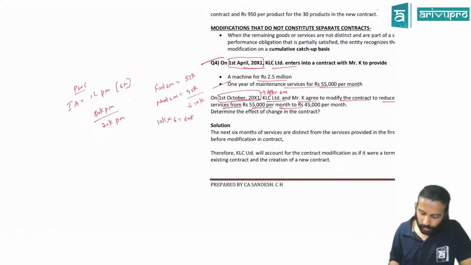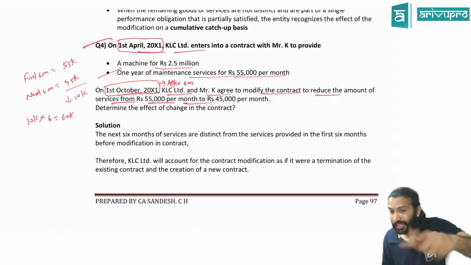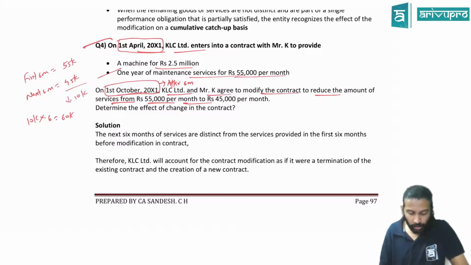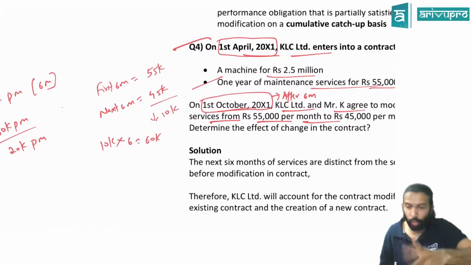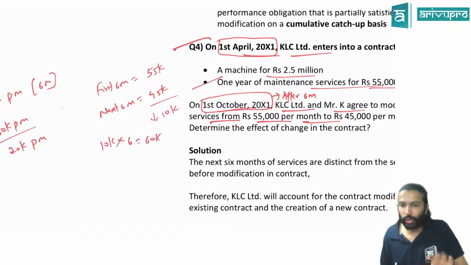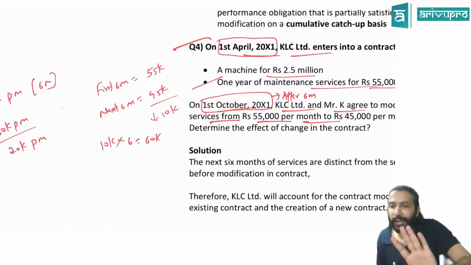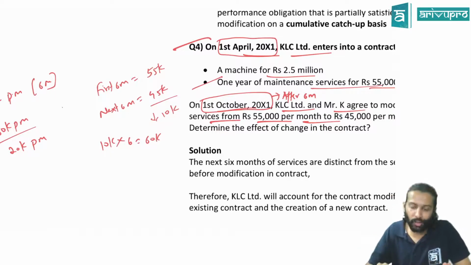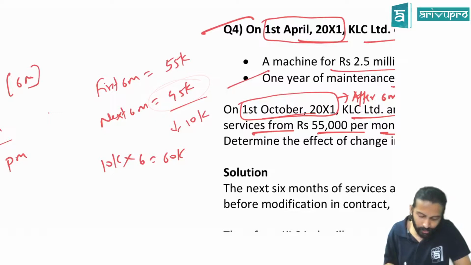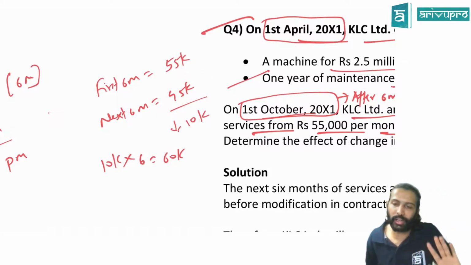That means the old contract's 6 months were still pending. So cancellation does not mean whatever revenue you have recognized you reverse. Cancellation means the old contract still has a 6 month term pending. That portion you cancel now. You treat it as if you entered a new contract for 6 months for 45,000 and do the accounting.